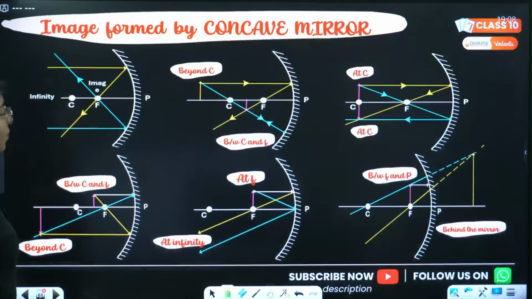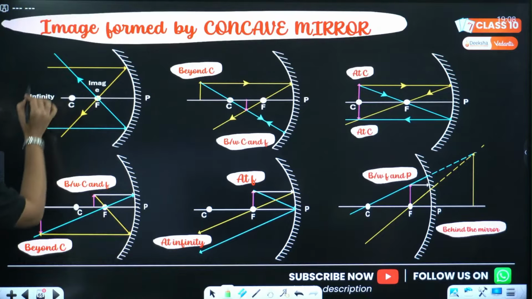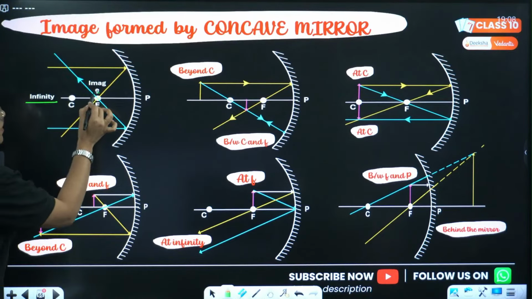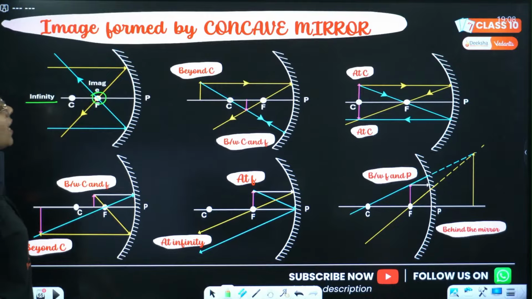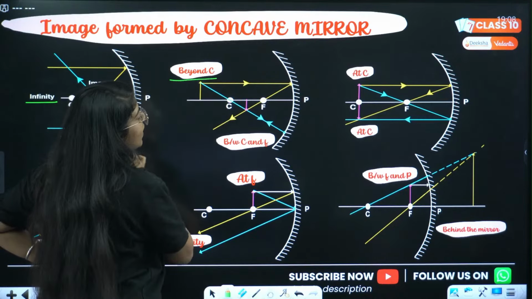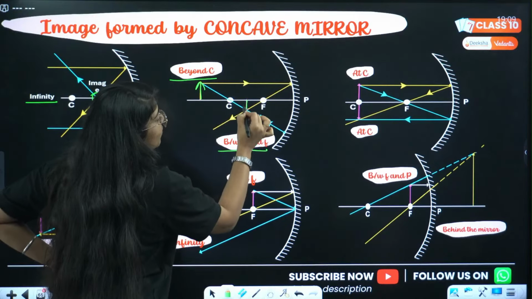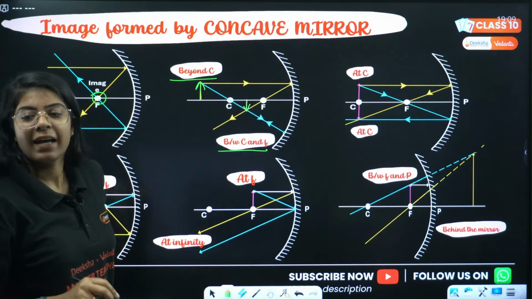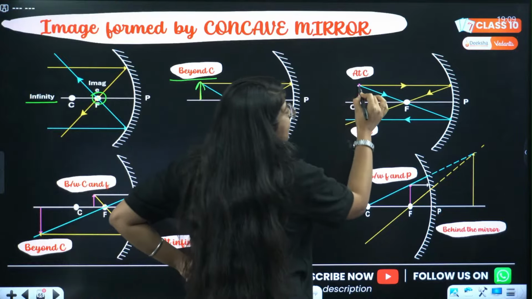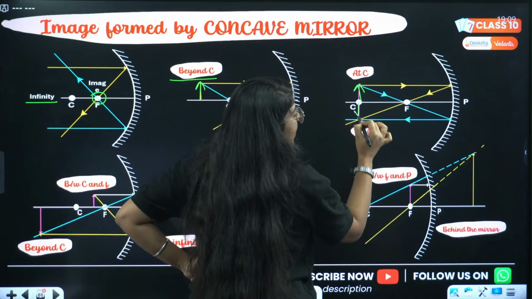Let's look here now. The object is at infinity, the image is at focus. The object is beyond C, the image is between C and F. This is beyond C, the image is between C and F. The object is at C, the image is at C.